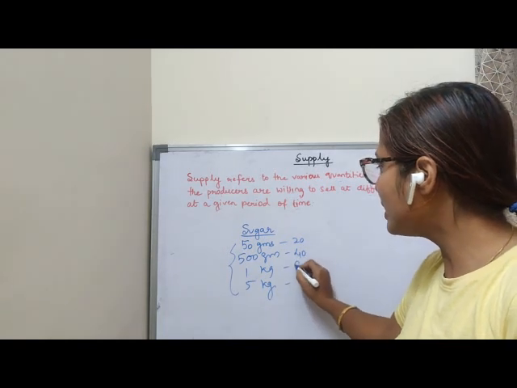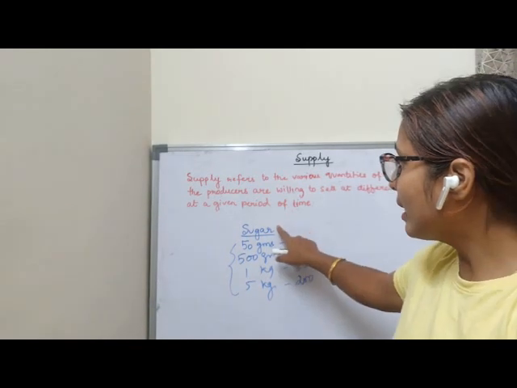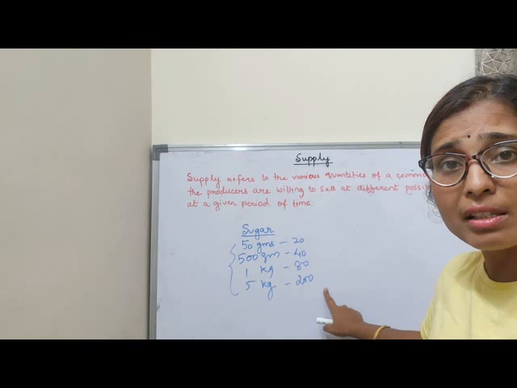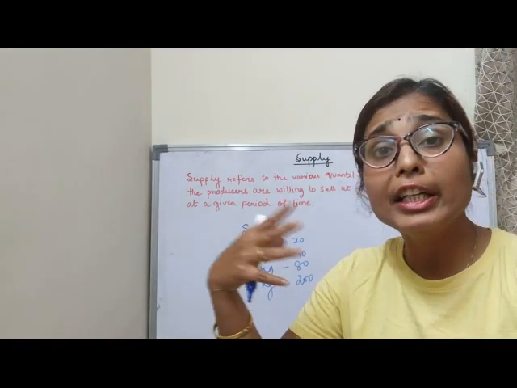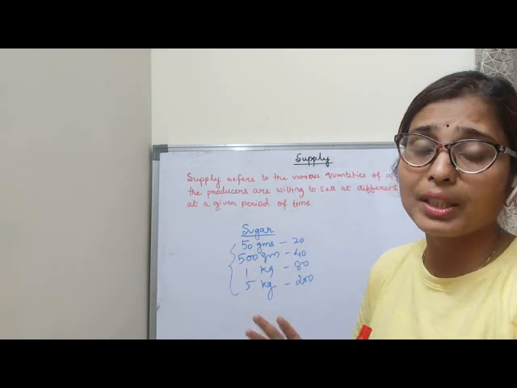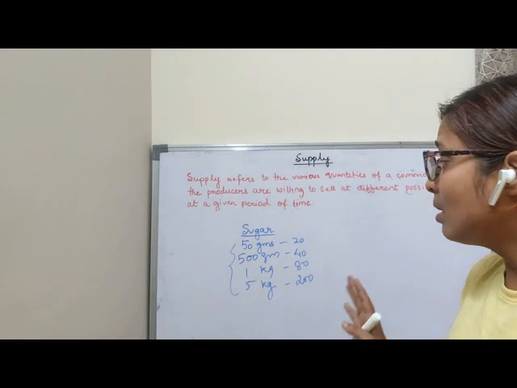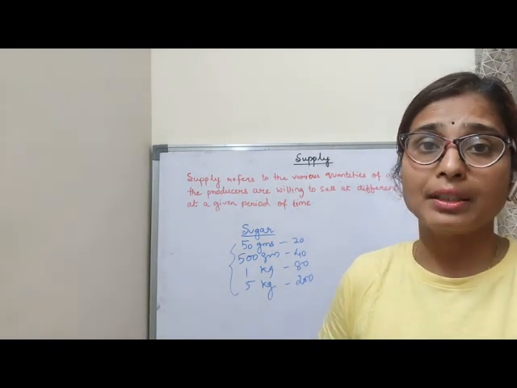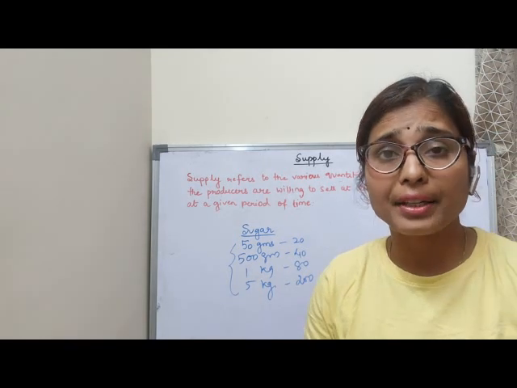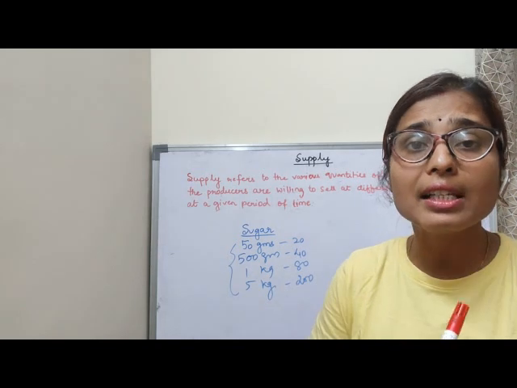Suppose 40, 1 kg 80 and this is 200. So that means a single commodity has various quantities at different possible prices which the producer is willing to sell at a particular point of time. There is a time period where the producer wants to sell this product at different prices. So this is supply. Supply means the producers are offering in the market at different prices at a given period of time. That is only the supply.